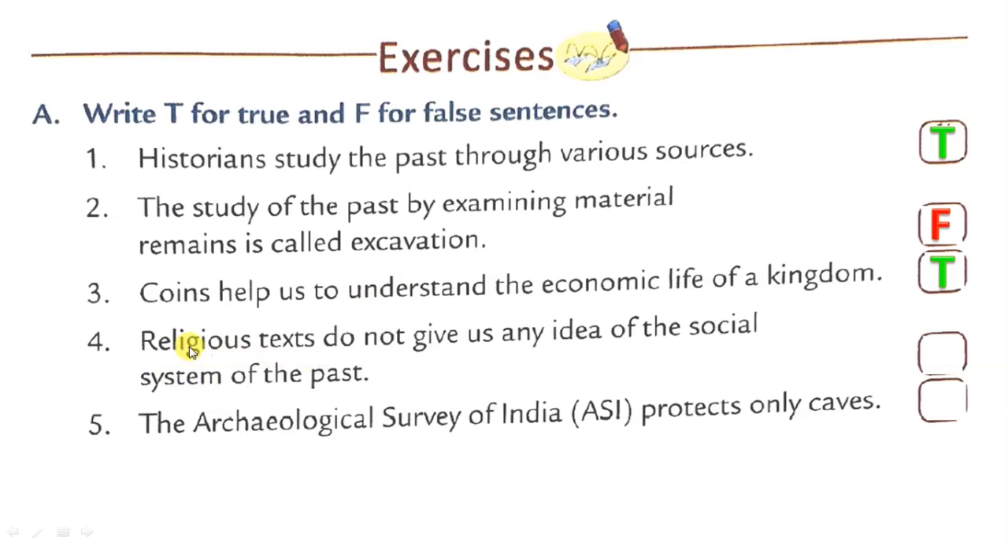Religious texts do not give us any idea of the social system of the past. Written religious texts, Mahabharata, Ramayana, do they not give any idea of the social system of the past? No, they give. It will be false because religious texts give us ideas of the social system, how people lived. In Ramayana we see how Ramji lived his life, each and everything we know about that particular time.